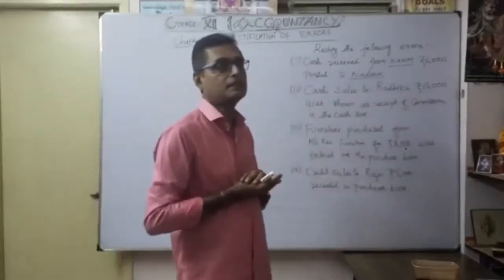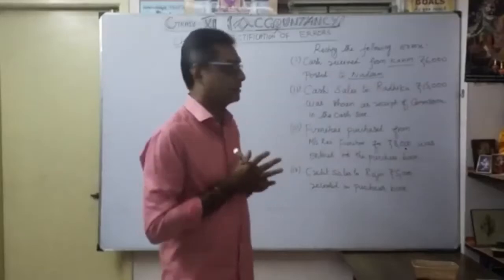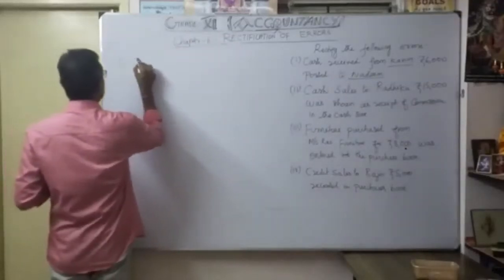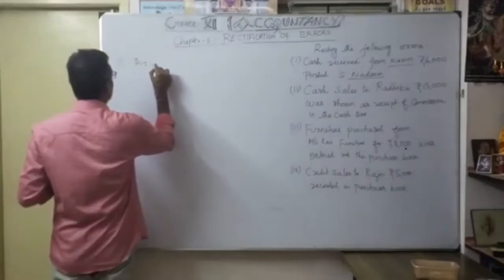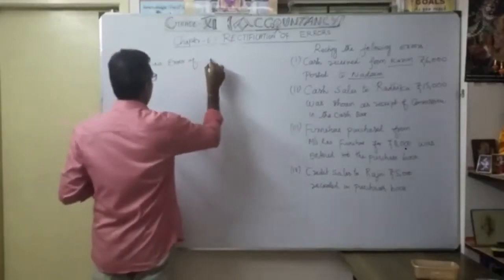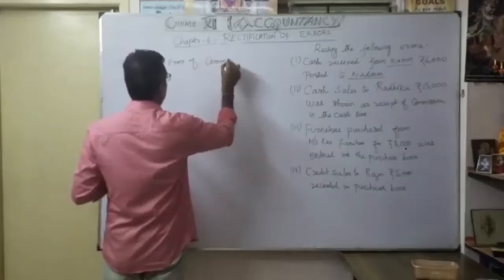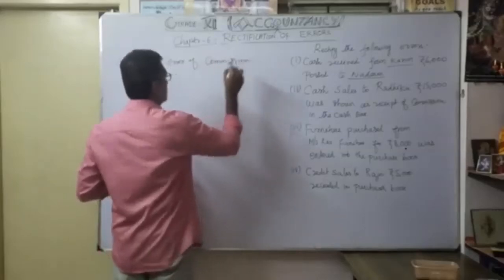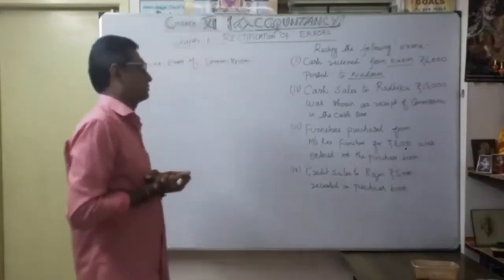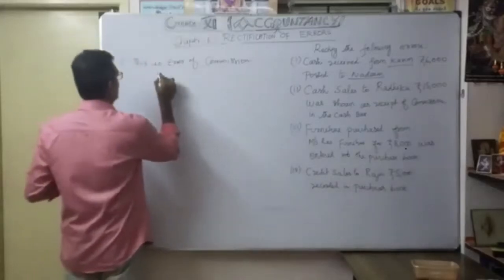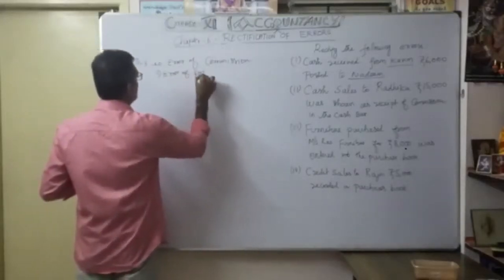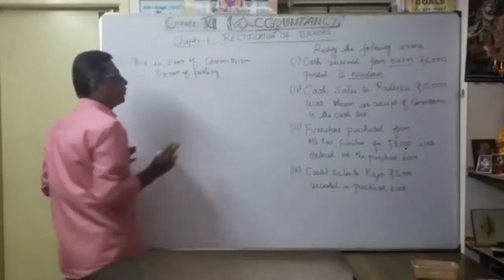This is an error of commission, and an error of posting. So how are we going to rectify it?